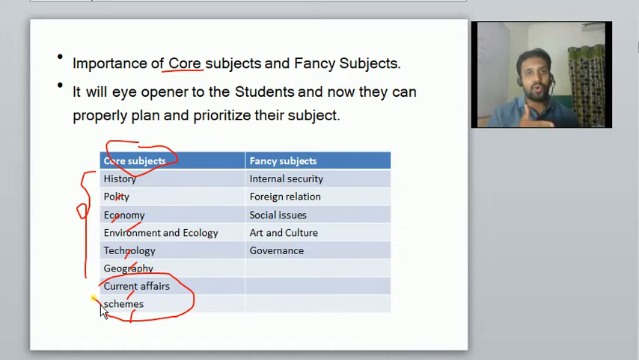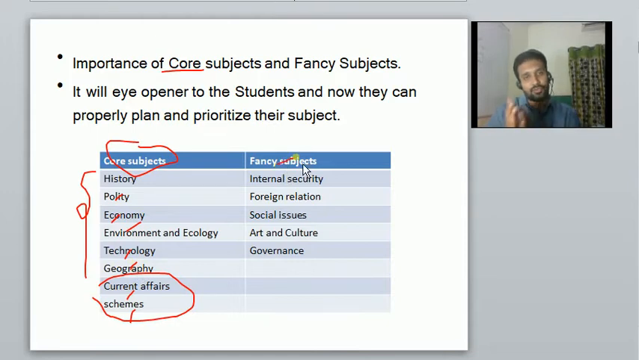A student who has done all the core subjects very thoroughly is definitely going to pass this particular 2019 UPSC civil service examination. He doesn't have to do anything else. If he is done with the core subjects, and if he has written very well, and if the aspirant is confident that he has done very well in the core subjects, it means he is going to get through the prelims. So what are the various fancy subjects?